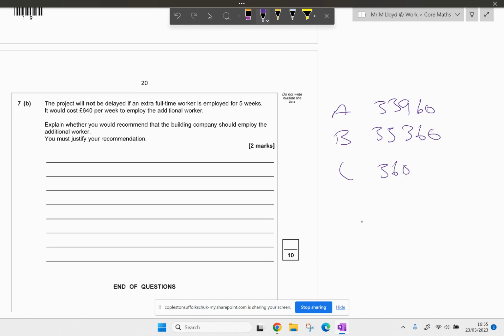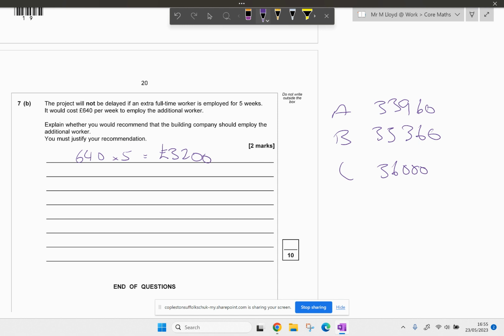It would cost 640 quid a week to employ the extra worker. I don't know why they're hiring him for 5 weeks, but maybe just rock in, do bits. So that makes 3,200. Explain whether you recommend that the building company should employ the additional worker.